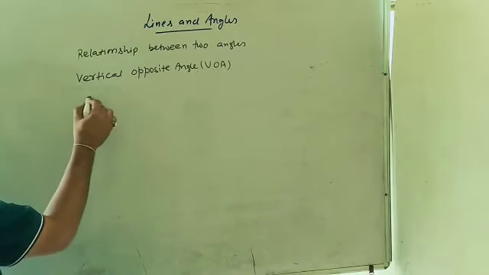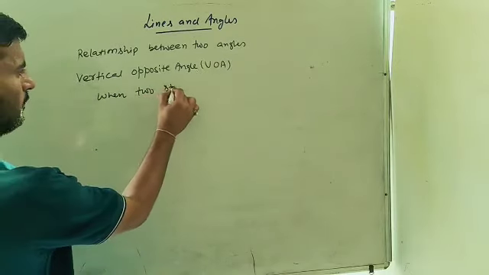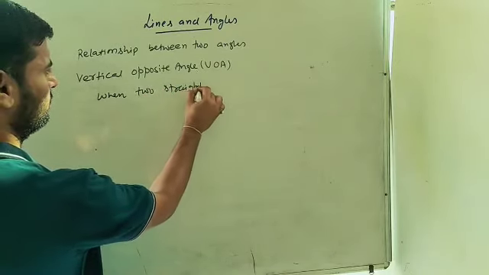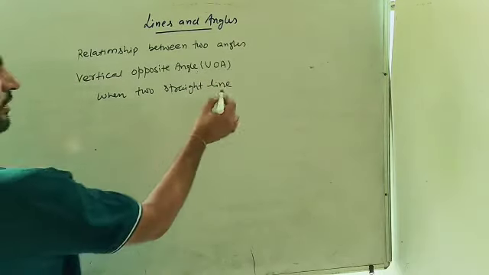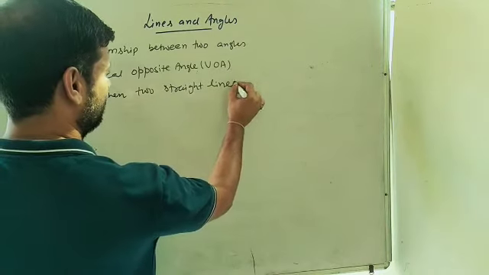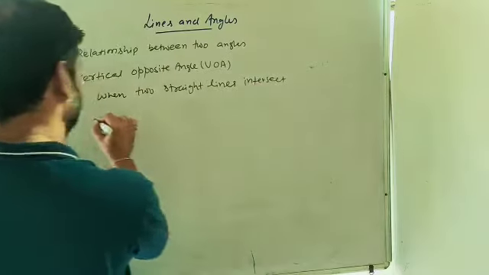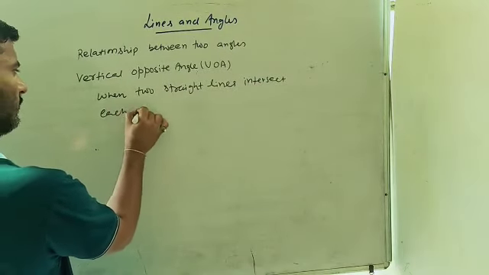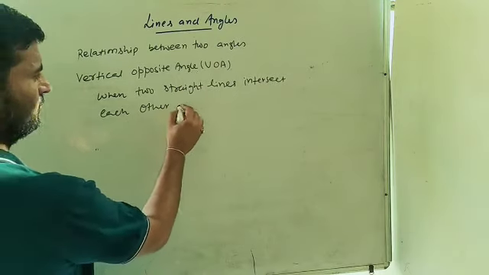When the two straight lines intersect each other, they make four angles.